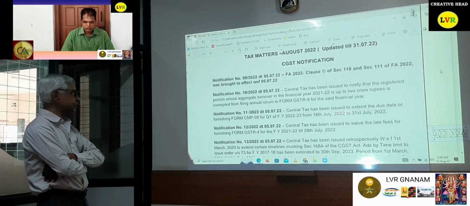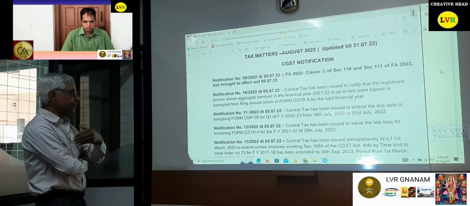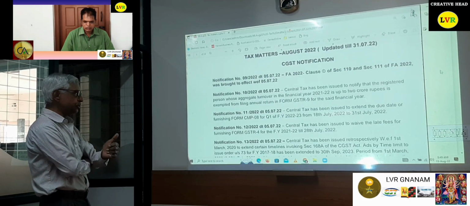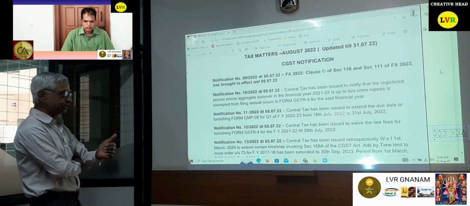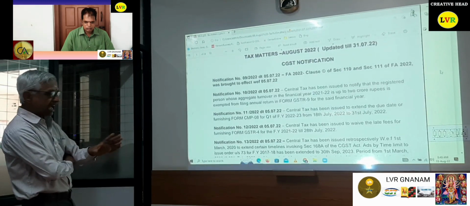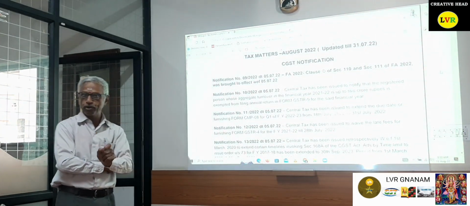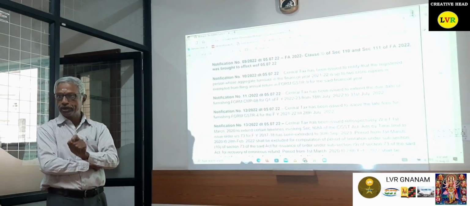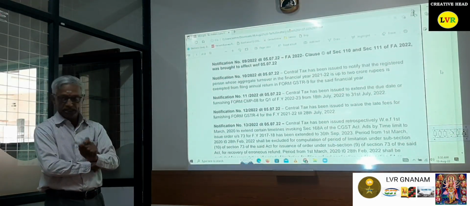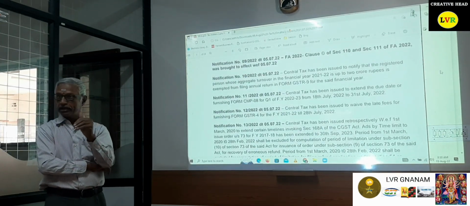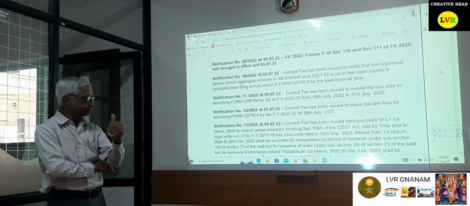And notification number 12. Central tax has been issued to waive the late fee for furnishing GSTR 4 for financial year 21-22 till 20th July 2022. See, normally GSTR 4, for those filing under the 1% compounding rate, the due date was 30th April. But now it has been extended to 28th July, and the late fee has also been waived.